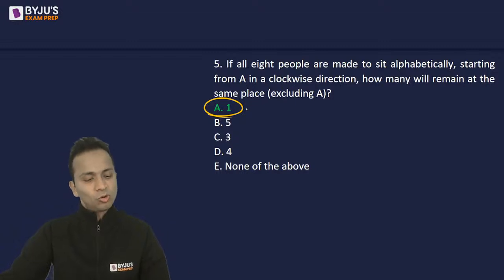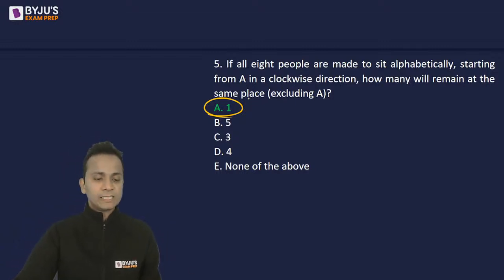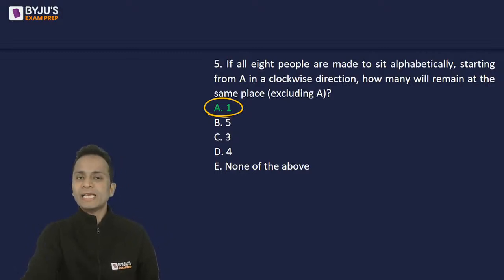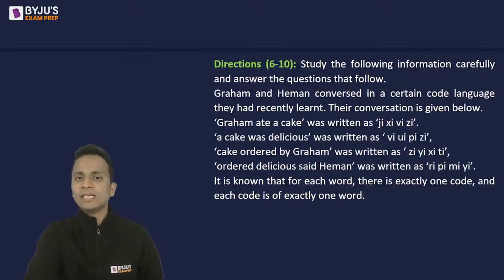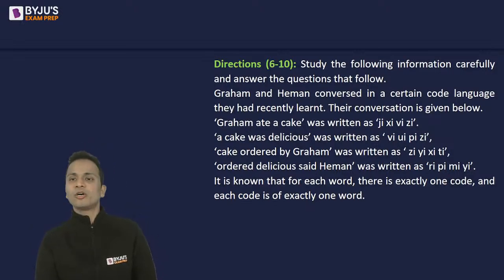Almost all of you have given a correct answer. That is nice. So that was question number 5. Let's quickly move on to our next set. This set will also contain 5 questions, and this set is based on coding and decoding. So here are the directions for question number 6 to question number 10.